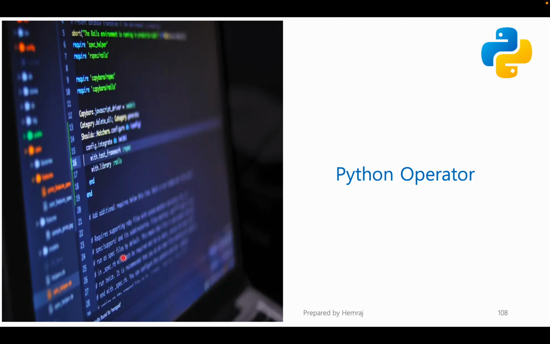Now we have looked at three topics today. One is Python comments, second is Python statements, and third is Python variables. All these are small topics but very important. Variables: what is the meaning of variables, what types of variables exist, how can I assign values, for example integer variables and boolean variables.